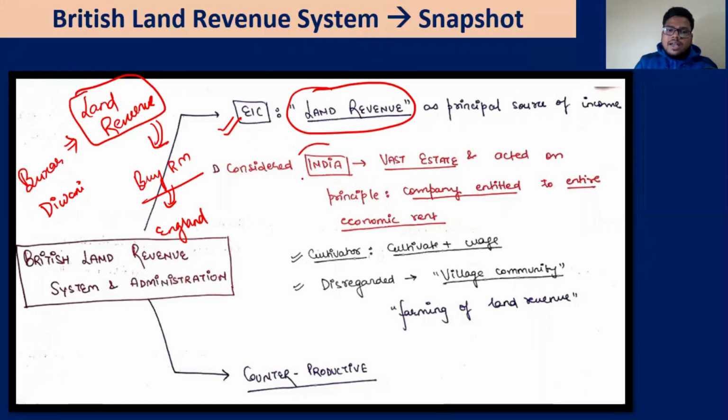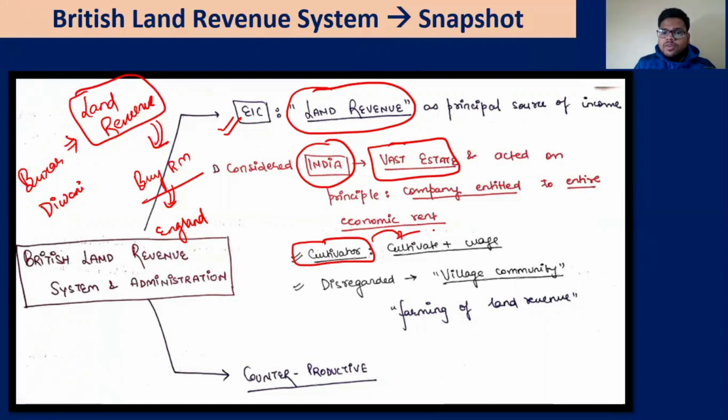They considered India as a very vast state, as if it's a big jagir for them. And they are entitled to the economic rent out of it, because they have defeated all the local rulers. They have eroded the Mughal authority. They've defeated Marathas, Mysore, later on Sikhs. Now we are the ones who are supposed to take this economic rent. The cultivators were reduced to the status of just cultivate and take your wages.